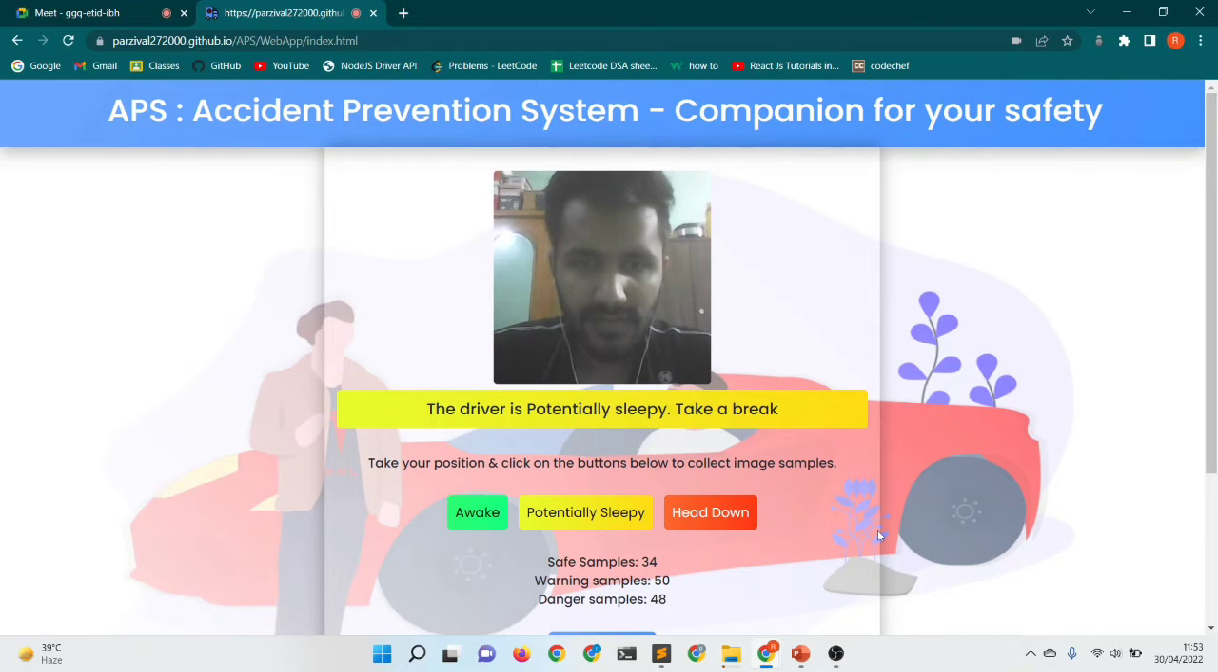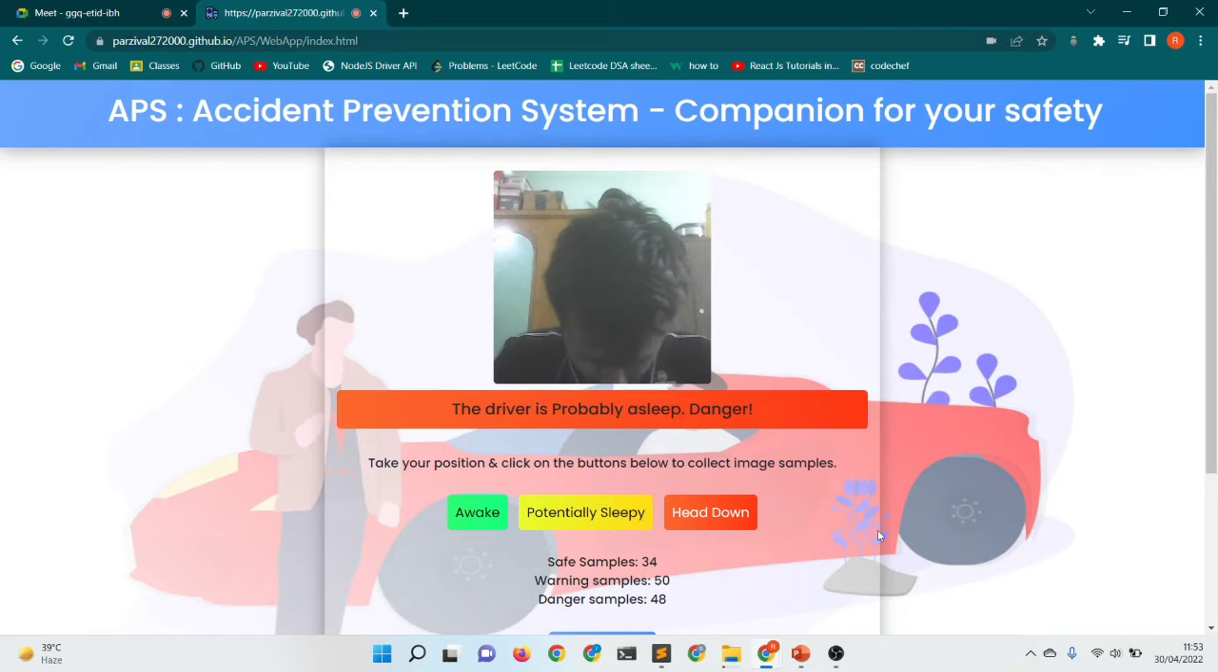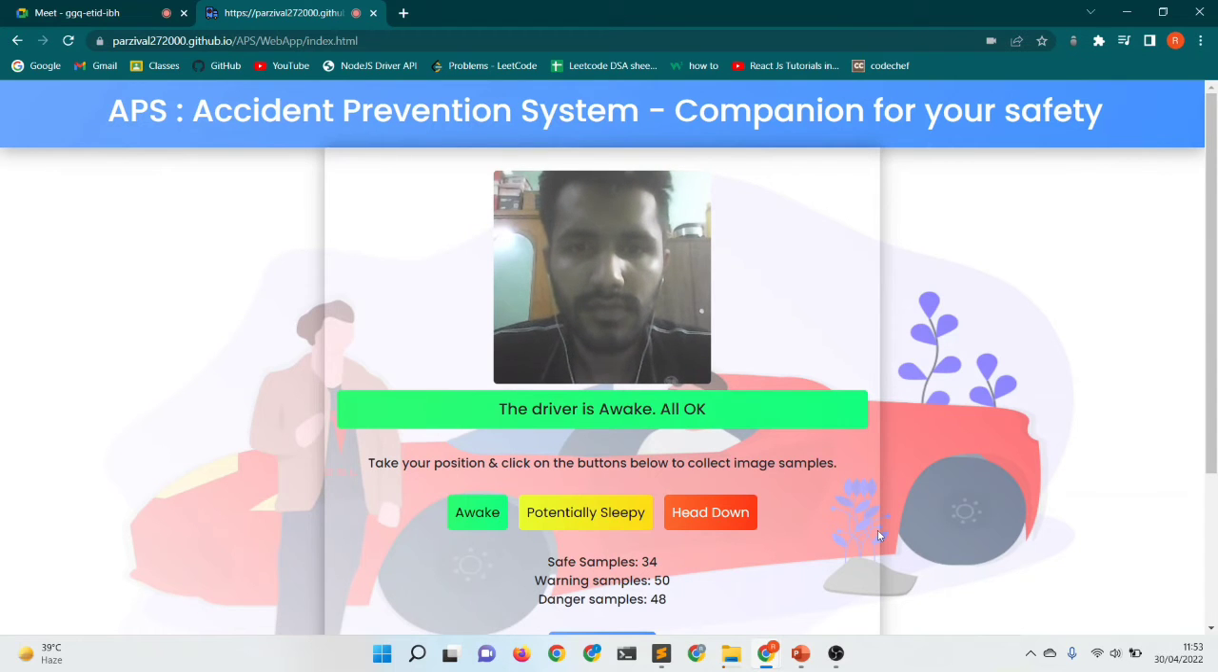So getting on to the positions. First, right now Rahul, the driver, is awake. We are getting the message as a green sound. And if he gets a head down, it is telling that he is potentially sleepy. Now we move the head down and the eyes are out of the camera. Then it will generate the alert message and produce a sound that we can hear. And these are the three states of our project.